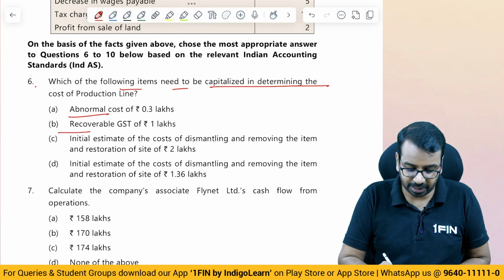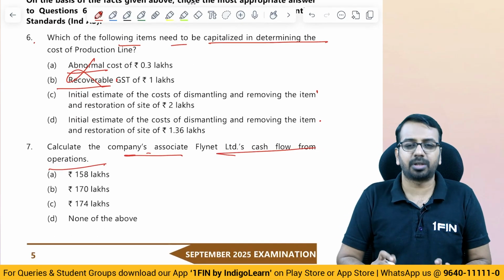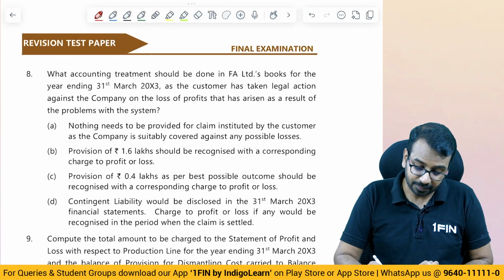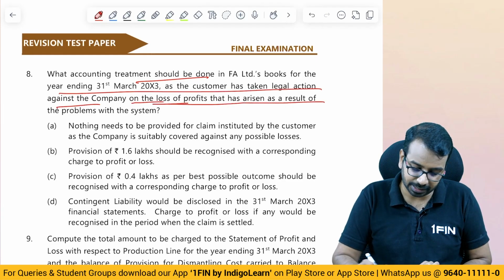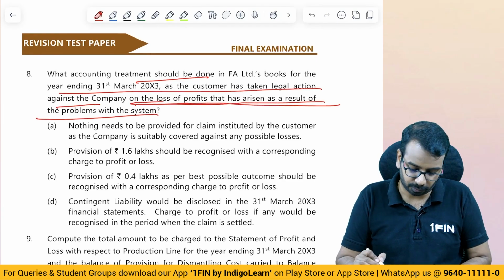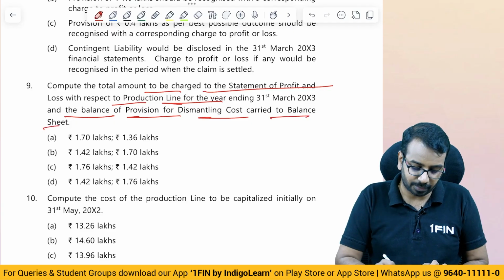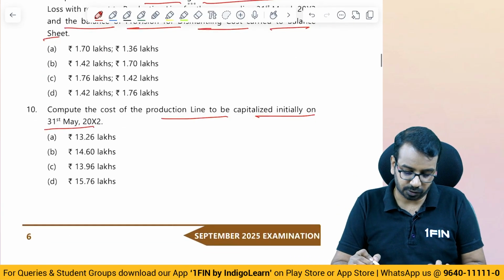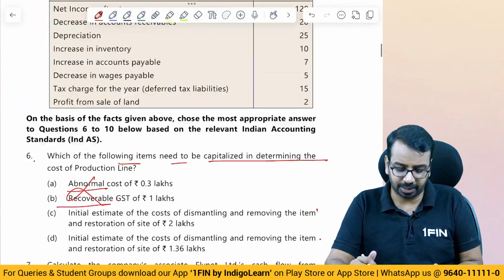Of course, abnormal, recoverable GST, these two will not be capitalized. One of these two will be the answer. Associate cash flow from operation, similar from one of the past RTPs. Again, there is an ambiguity in this question. Then accounting treatment for the legal action against the company on the loss of profit that has arisen out of the problems. Compute the amount to be charged to the P&L with respect to the production line and the balance of provision for dismantling cost carried to the balance sheet. Compute the cost of production line to be capitalized initially on 31st of May. Okay, so basically cost of production line, amount to be charged and related aspects. So let us see.